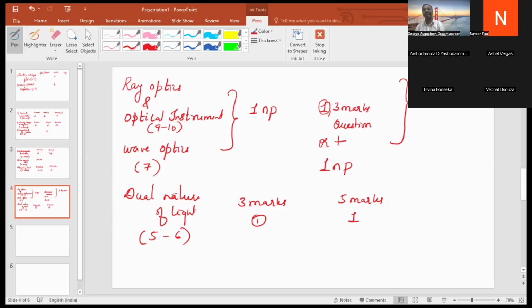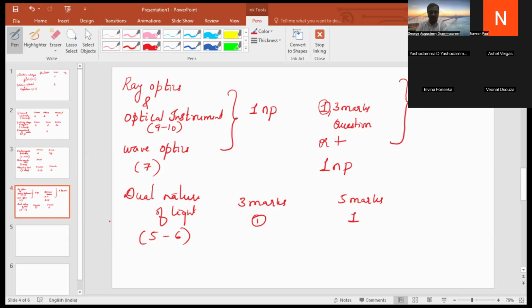One MCQ will be asked from the chapter. Though it is theoretical, the MCQ might be a little difficult. There are graphs. They might ask the definition of photoelectric effect and the experimental observations of photoelectric effect, which are purely theoretical, and the MCQs might be on the graphs. There are 3 or 4 graphs, and they might ask an MCQ on the basis of the graphs. So you should know how to handle it.